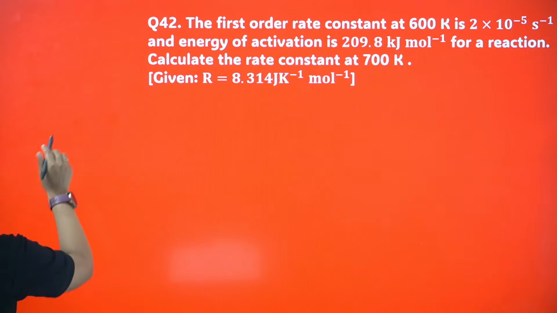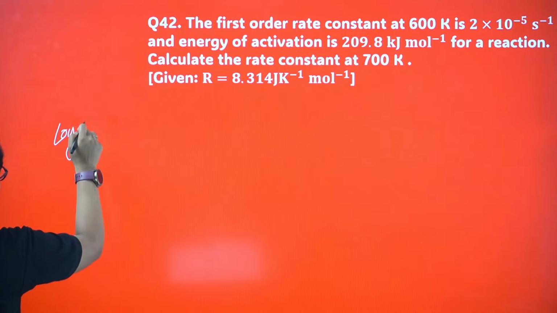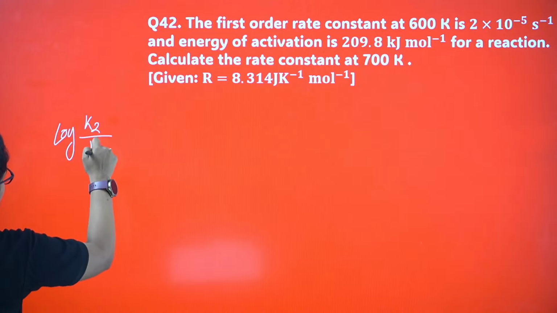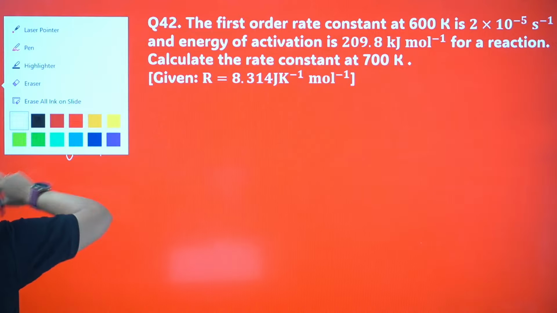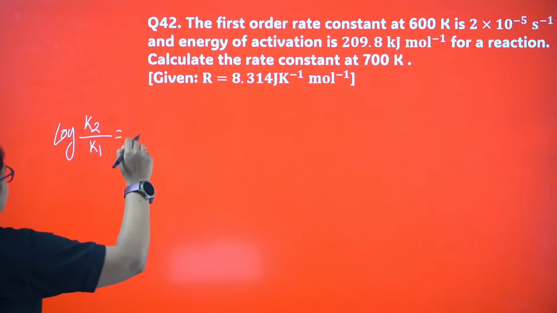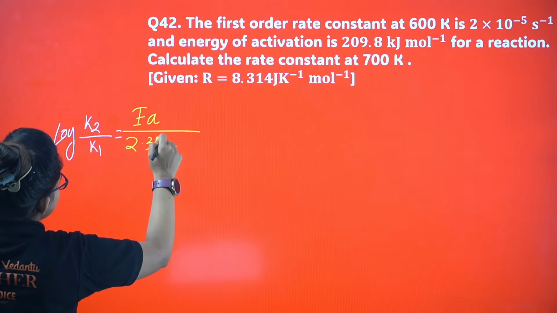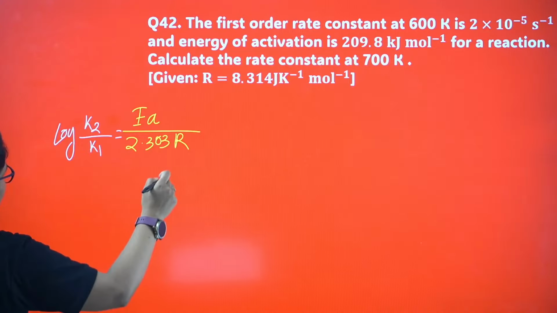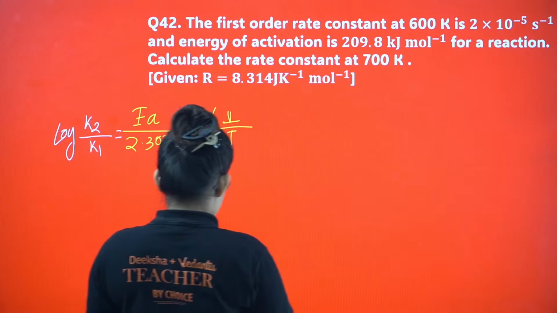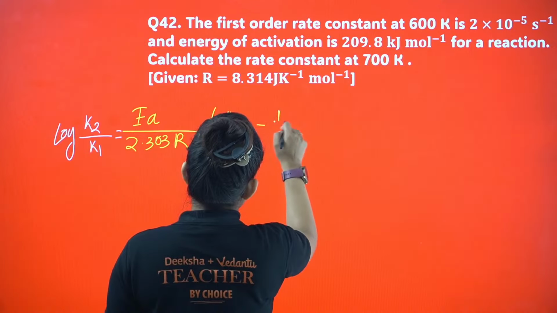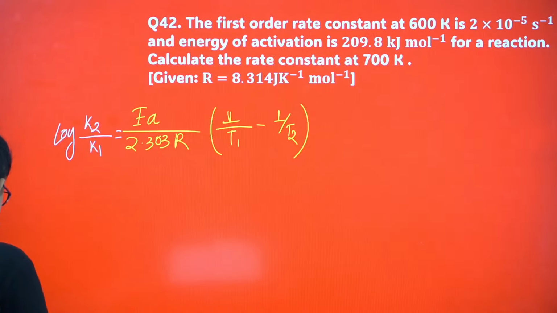So what is the equation? log K2 by K1 equals Ea divided by 2.303 R, into 1 by T1 minus 1 by T2. Okay, so yes, let's put the values here.